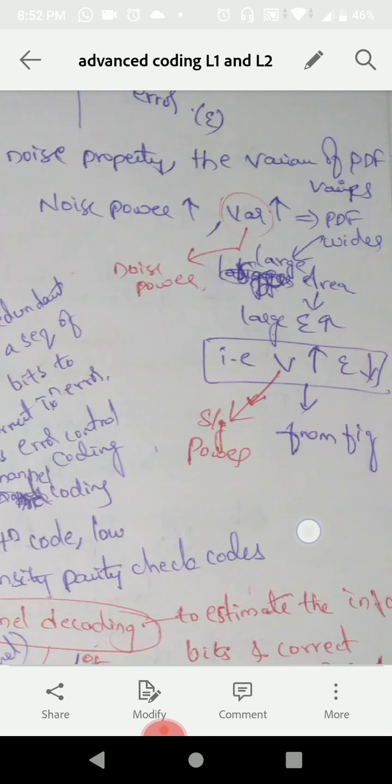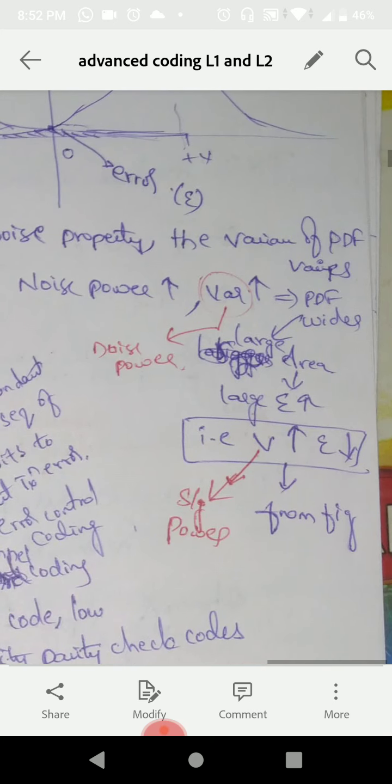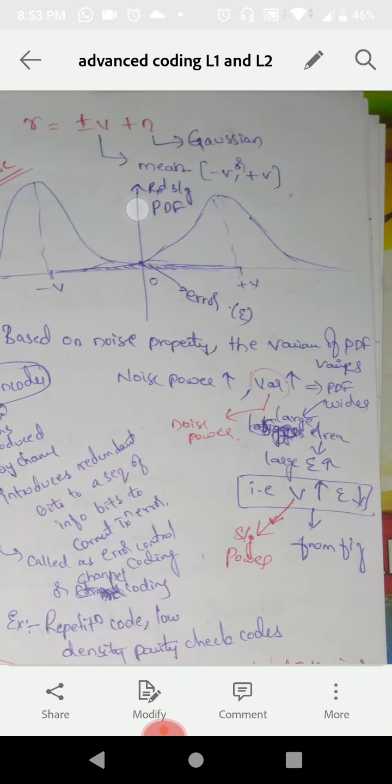So the error will be more when the variance is more, and V is nothing but the signal power. So when V is greater, the error will be lesser. If we shift V to the other side, from where it is right now to here, then the error will be less because it got shifted, meaning the signal power has been raised.